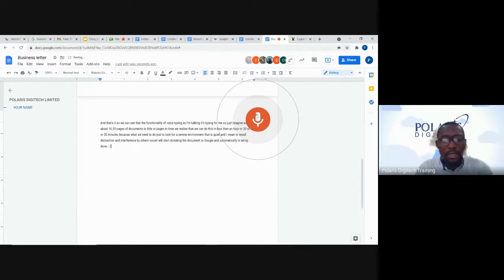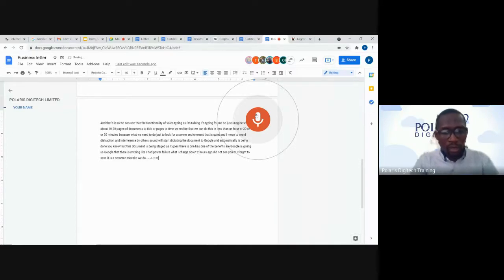We'll know that this document is being saved as it goes. That's one of the benefits Google is giving us, Google Docs. There is nothing like, oh, I had a power failure, what I typed about 2 hours ago did not save, or I forgot to save, which is a common mistake we make on our conventional Word application.